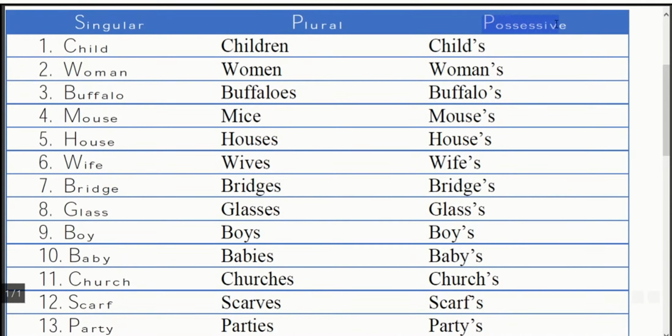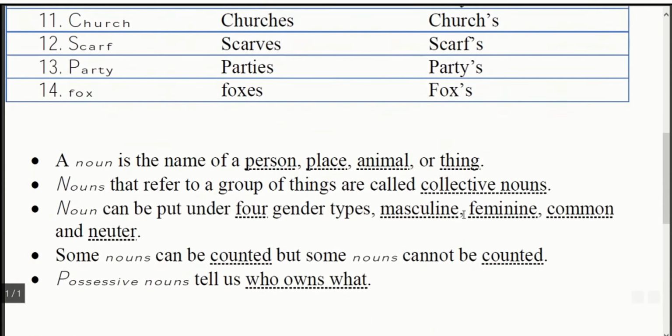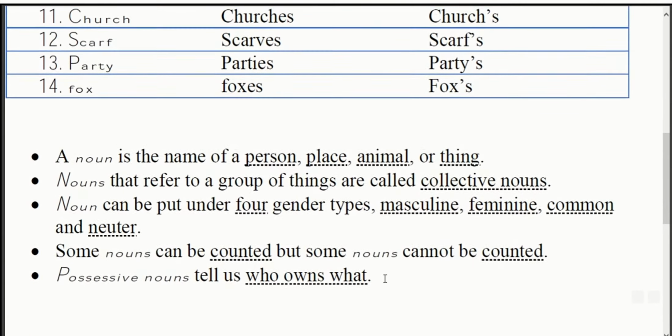Just remember one thing. Possessive means किसका क्या चीज़ है. For example, I already told you child's toy. We can take another simple example, as we had already seen earlier, the boy's surprise. Okay, now we will move on to the fill in the blanks.